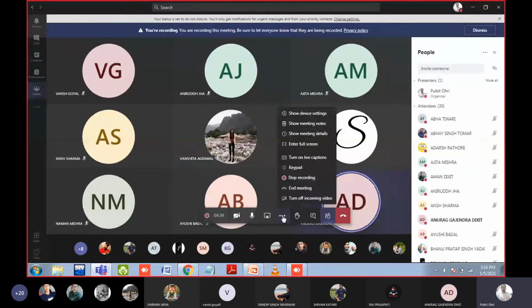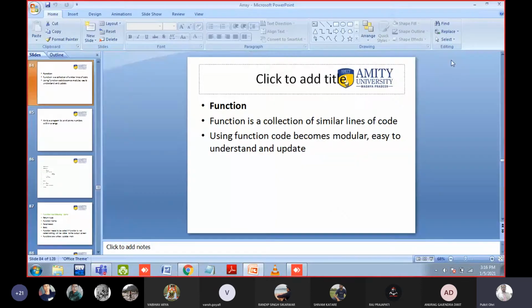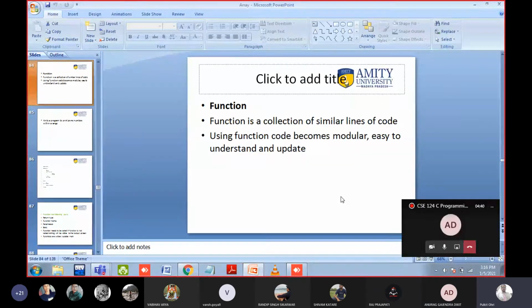Okay, recording is started. So what is a function? A function is a collection of similar lines of code. That's all. You have grouped some lines of code and you have given it a name. That is called a function.